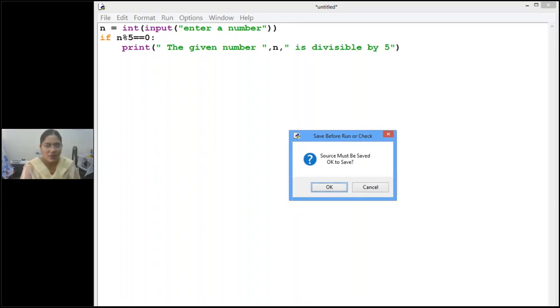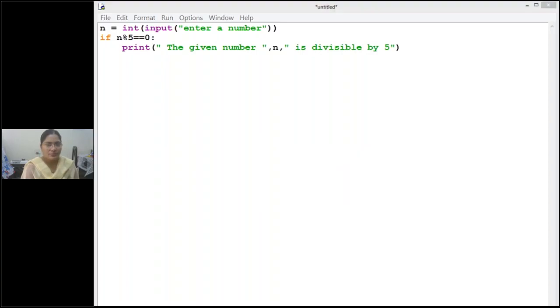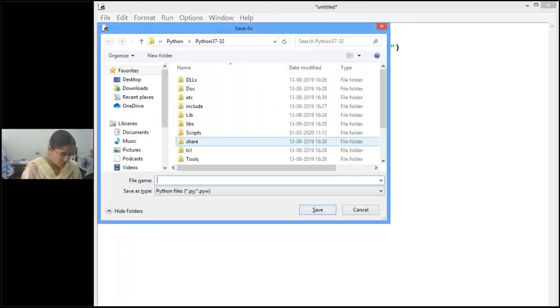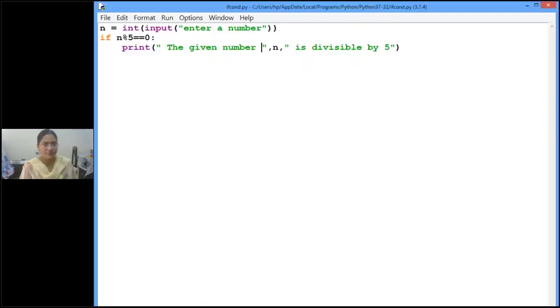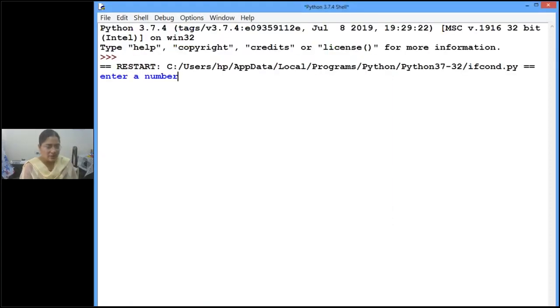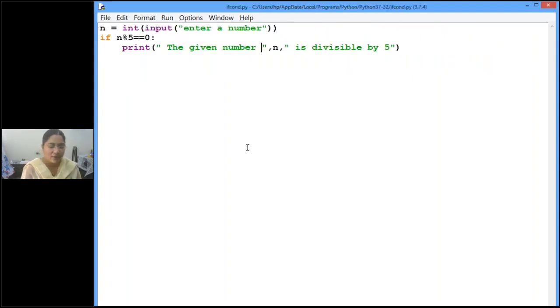Are you following, children? Right? So this is the if condition. What is the result? See, I entered the number 56. What is the result I got? I didn't get any result, right?